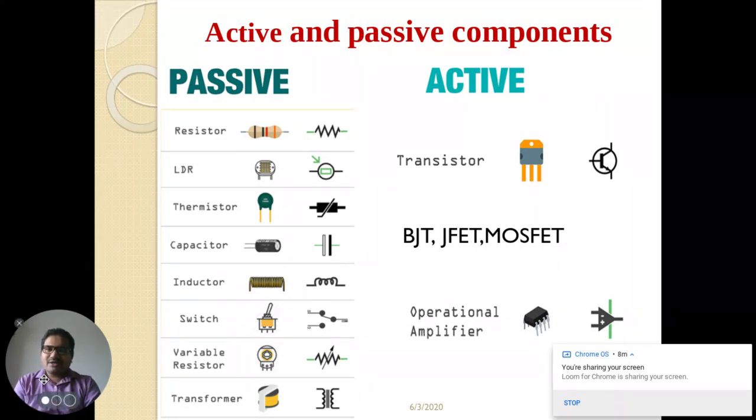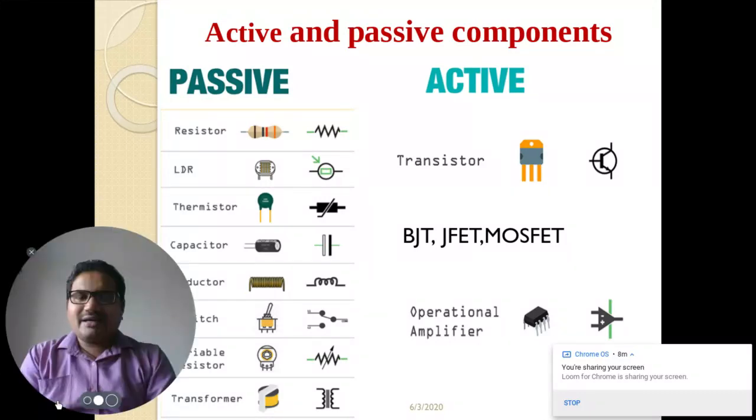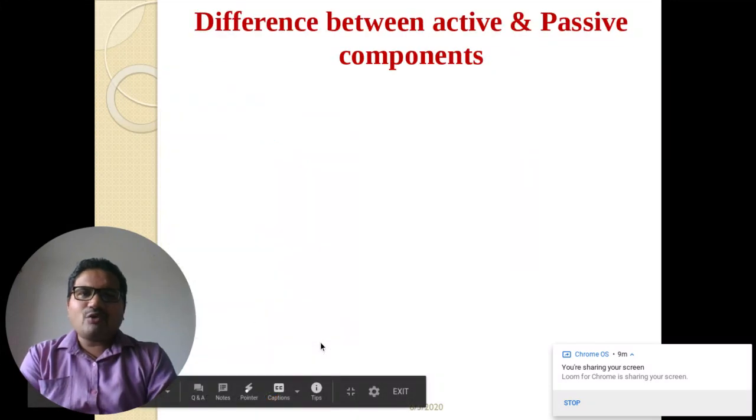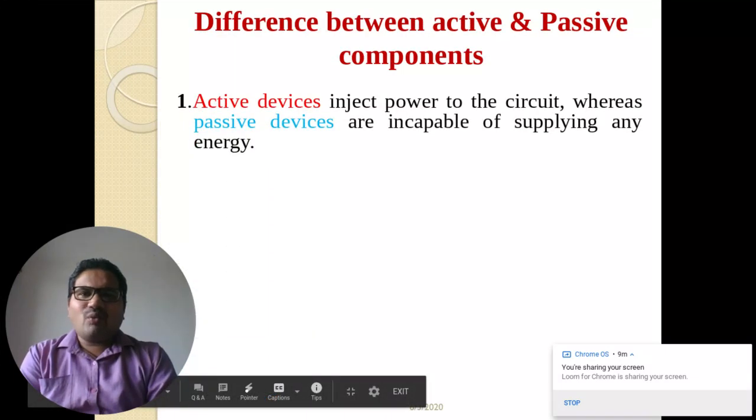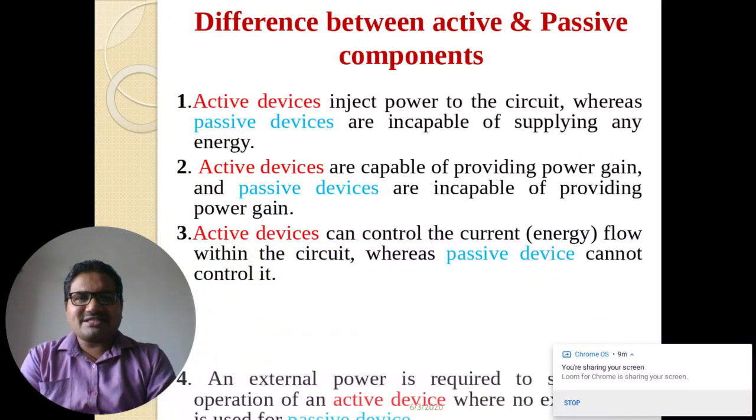As you can see, resistors, capacitors, inductors, switches, thermistor, LDRs. These are the examples of what? Passive components. And transistors, BJT, JFET, SCR, operational amplifier, MOSFET. These are the examples of what? Active devices. Now we are going to see what are active devices and what are passive devices.